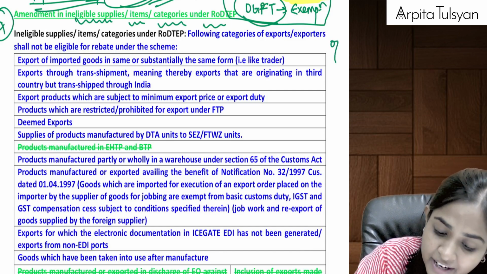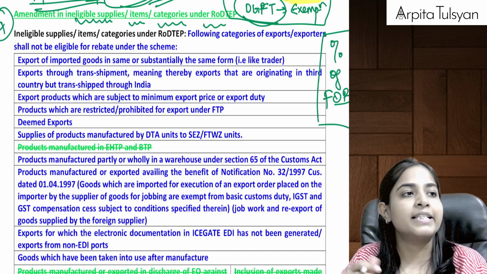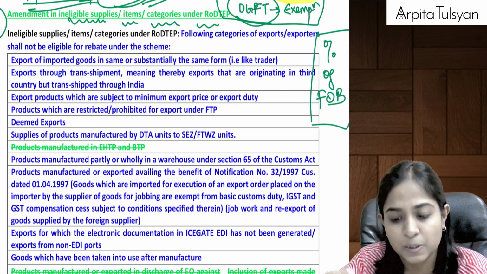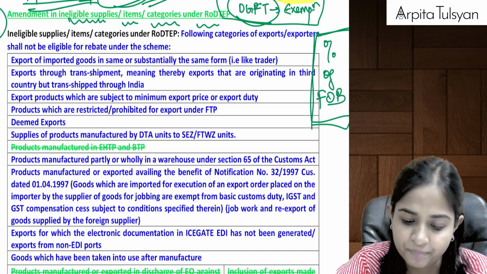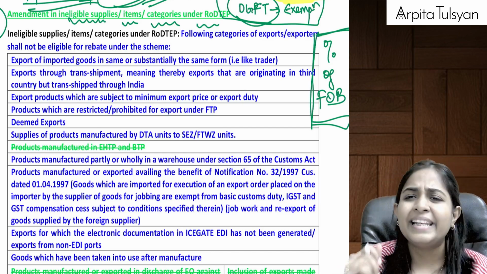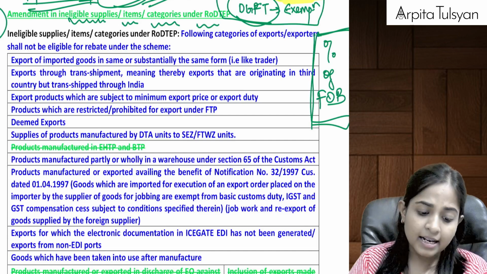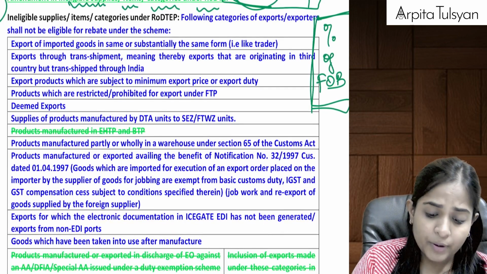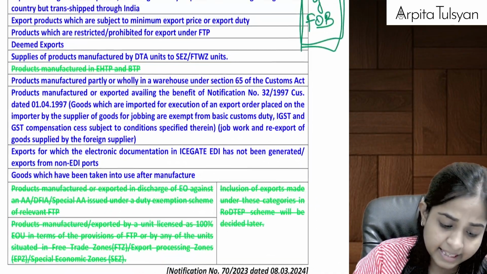And that was given as a percentage of FOB. Do you recollect? Whatever is your FOB value at the time of export, on that we will give you a specific percentage of duty refund. This is what we had studied in case of RoDTEP, and mainly it was applicable to manufacturers. Now in your book itself, this thing was written.